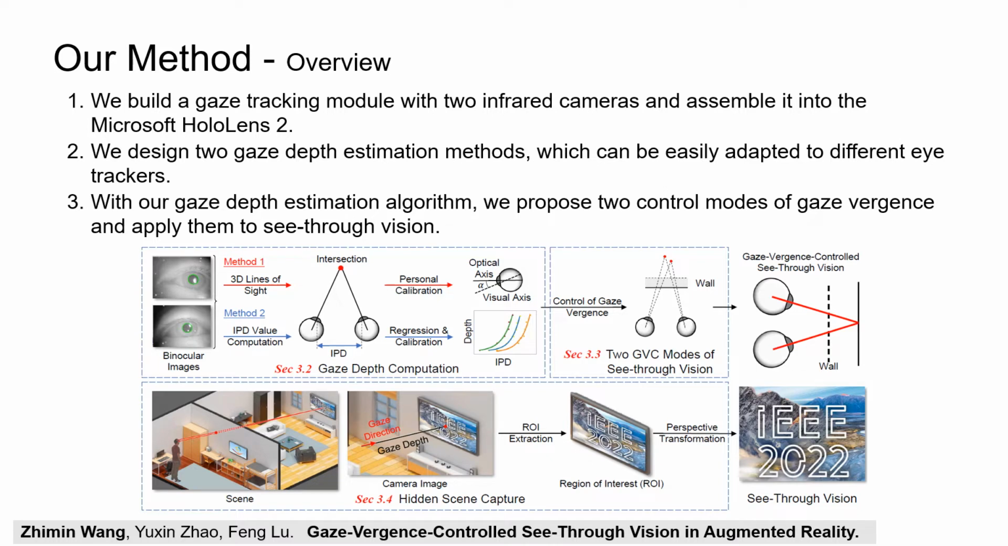Firstly, we build a gaze tracking model with 2 infrared cameras and assemble it into the Microsoft HoloLens 2. Secondly, we design 2 gaze depth estimation methods, which can be easily adapted to different eye trackers. Thirdly, with our gaze depth estimation algorithm, we propose 2 control models of gaze vergence and apply them to see-through vision.